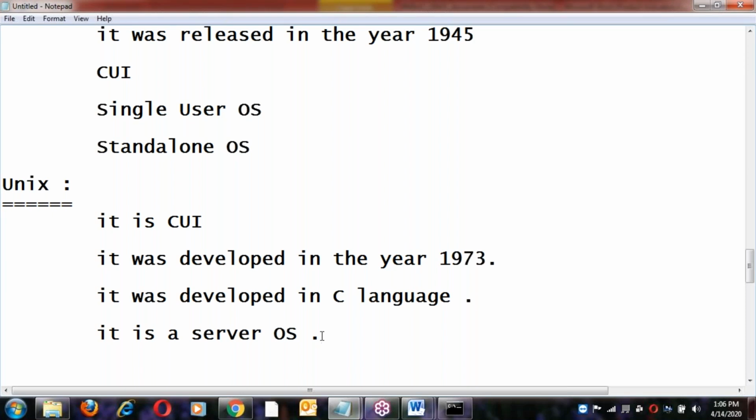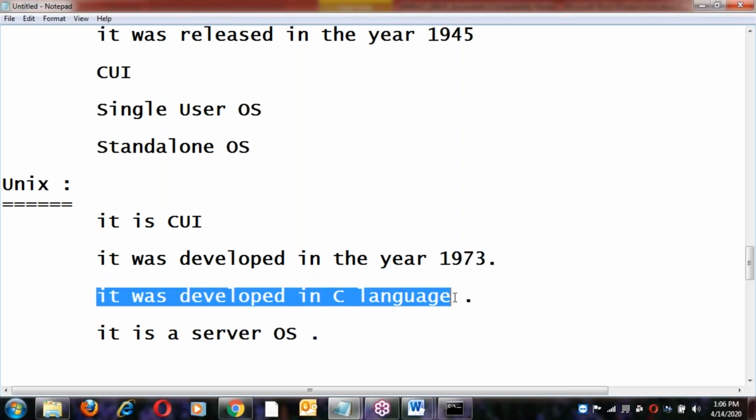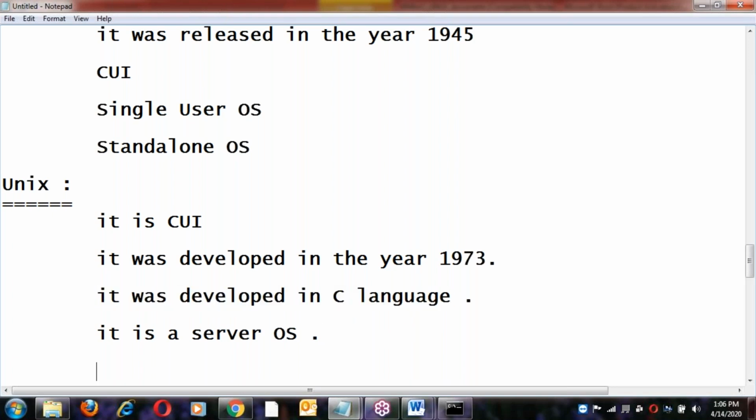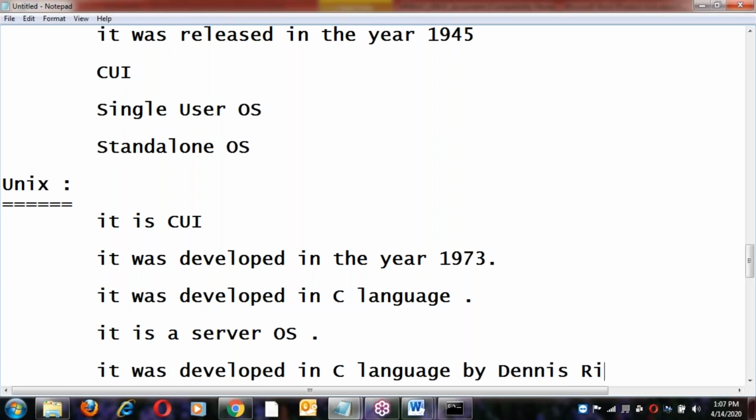Dennis Ritchie developed C language, along with some team members.